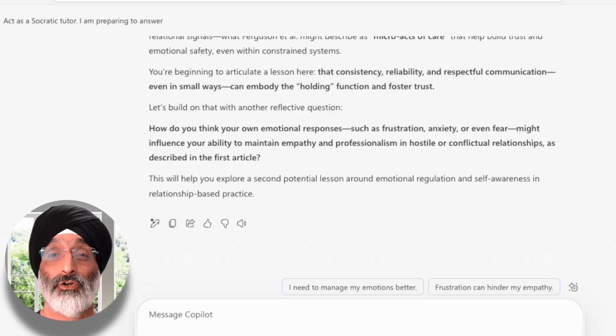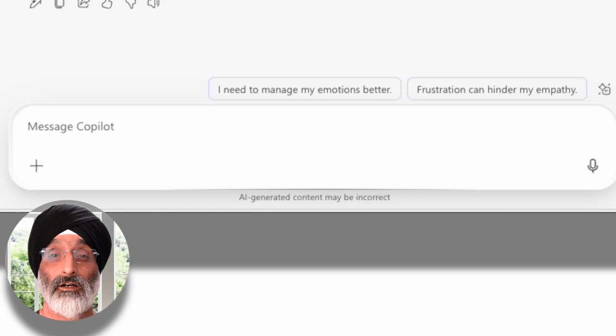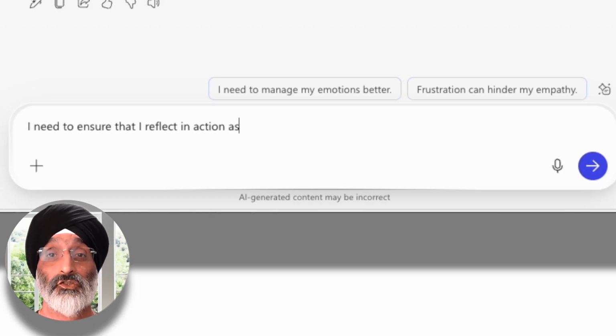How do you think your own emotional responses, such as frustration, anxiety or even fear, might influence your ability to maintain empathy and professionalism in hostile or conflictual relationships as described in the first article? This question again is drawing on some of my initial responses related to empathy and professionalism, and Copilot explains that in answering this question, it will help me explore a second potential lesson around emotional regulation and self-awareness in relationship-based practice.